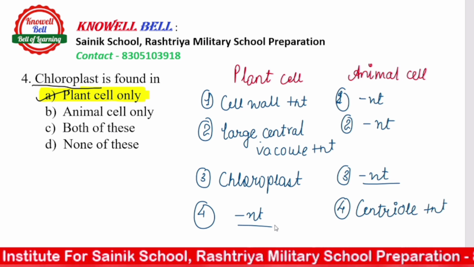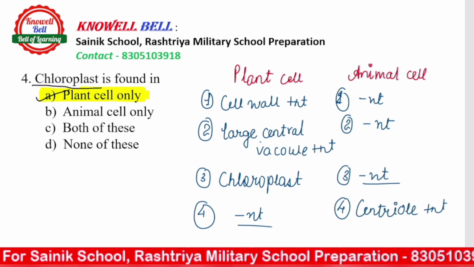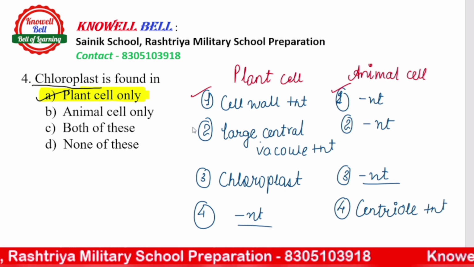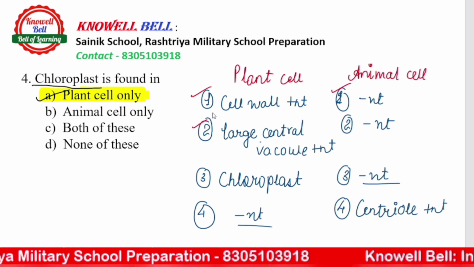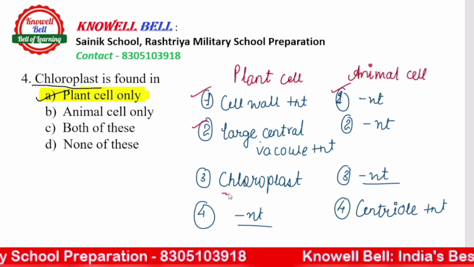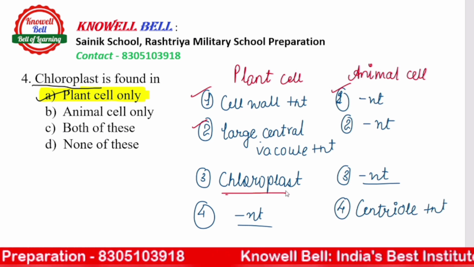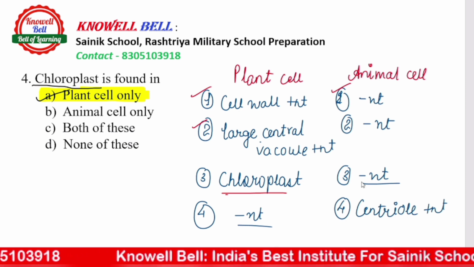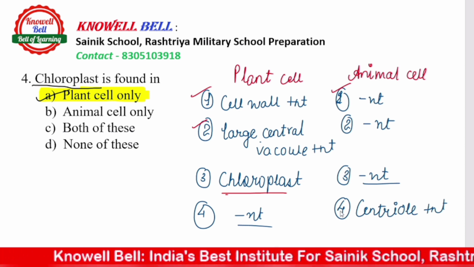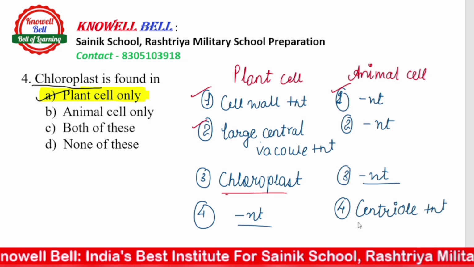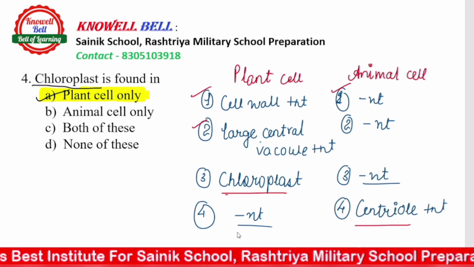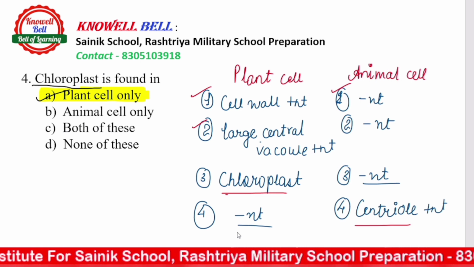प्लांट सेल्स में सेल वॉल present होता है, it is absent in animal cells. Plant cells में there's a large central vacuole but it's absent in animal cells. Chloroplast mainly plant cells में present होता है. You see the plants are green in color. Okay, chloroplast present होता है and that is absent in animal cells, and animal cells contain centrioles and that is absent in plant cells. तो ये main differences हम याद रखेंगे in the plant cell as well as in animal cell.